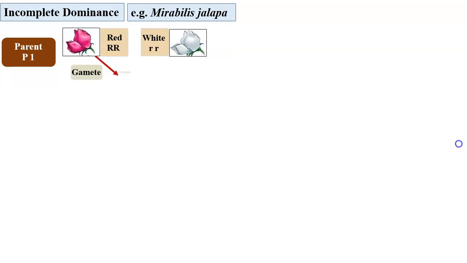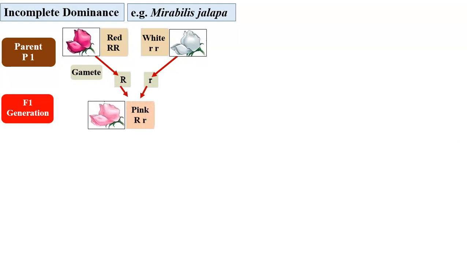The gametes form, and by the law of segregation, only one of the genes will enter the gamete. In the F1 generation, what do we expect? The combination will be capital R, small r. And as per the law of dominance, it should have been the red color. But no, instead of red color, we find here pink color.